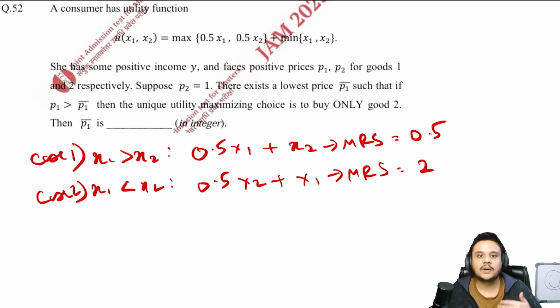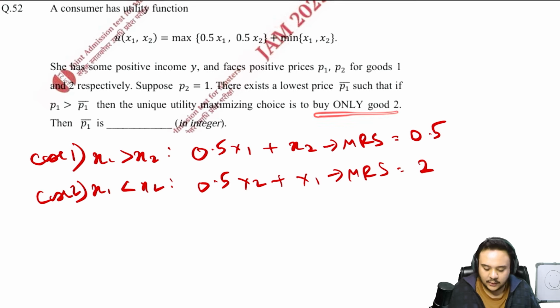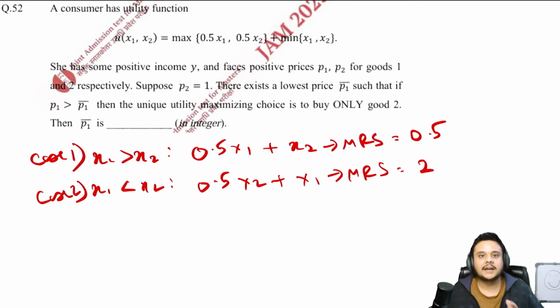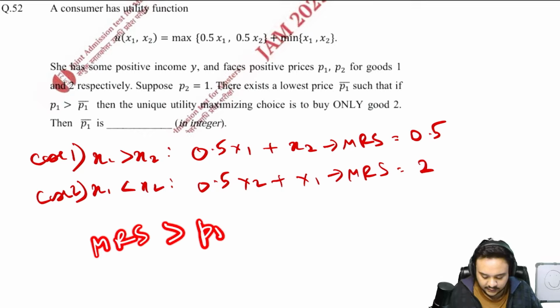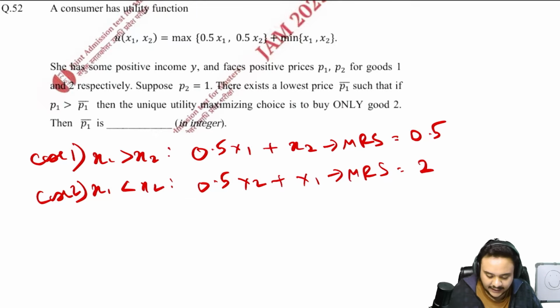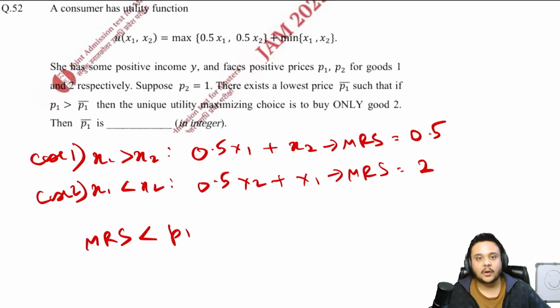We do not even have to do any working beyond this, because we are asking what is the minimum price where the consumer will only buy good 2. In any case your price ratio is just P1 by P2, which is just P1 because P2 is given as 1. So we are just comparing MRS and the price of good 1. If MRS is greater than the price of good 1, then you will buy only good 1. If it is equal, then you will buy both. But if your MRS is less than the price of good 1 across the board, then you will only buy good 2.